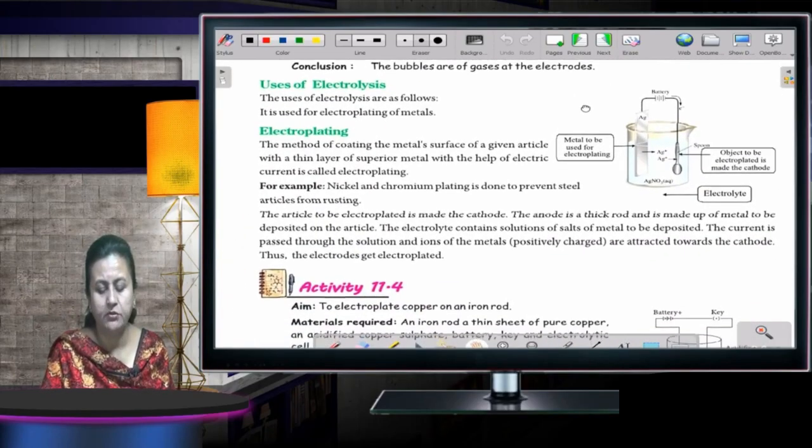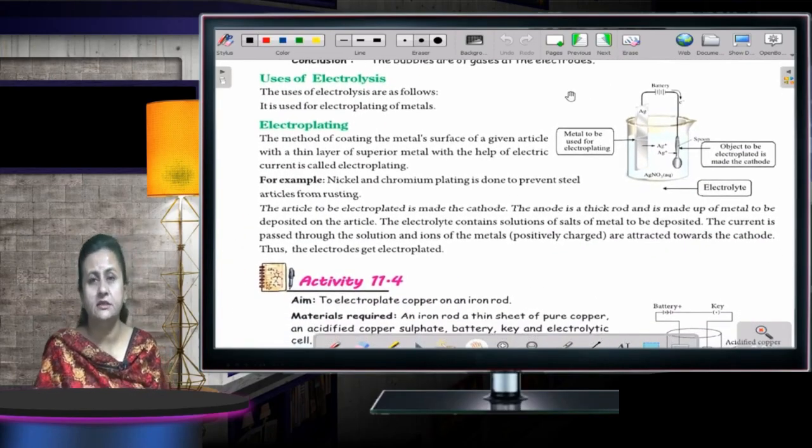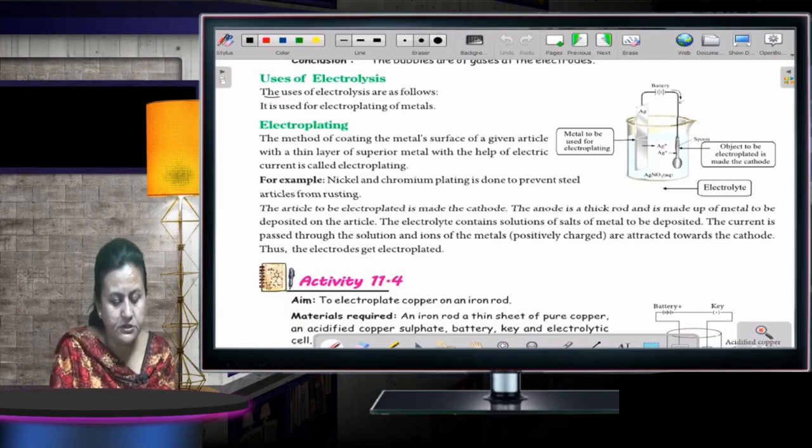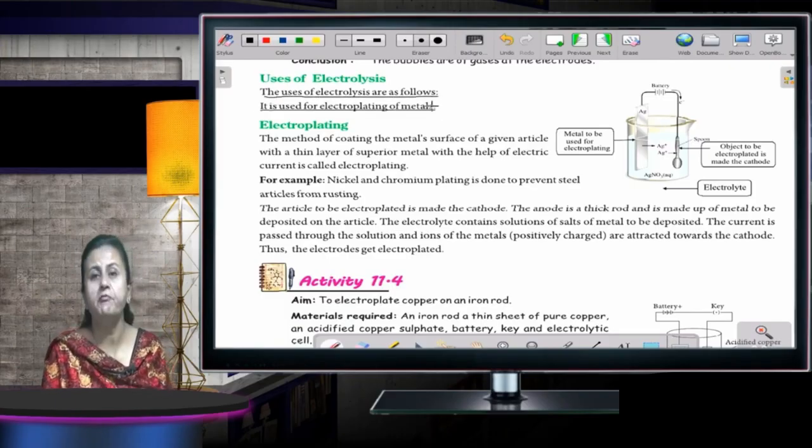Now the next one is uses of electrolysis. What is the necessity of electrolysis? The uses of electrolysis are as follows. It is used for electroplating of metals.